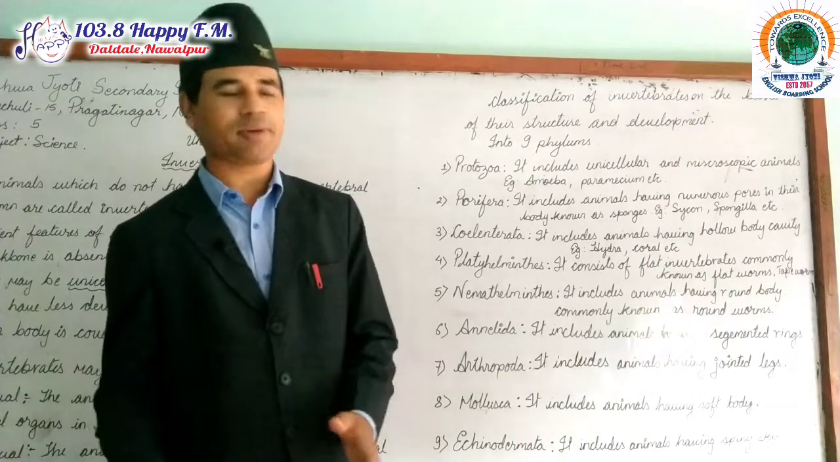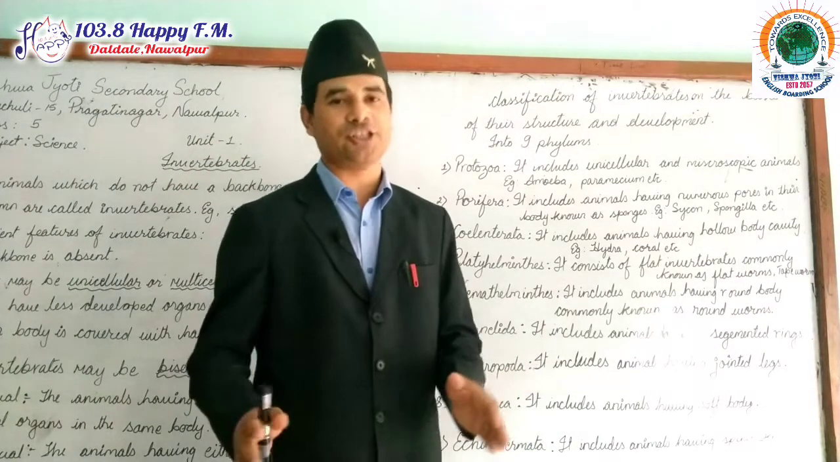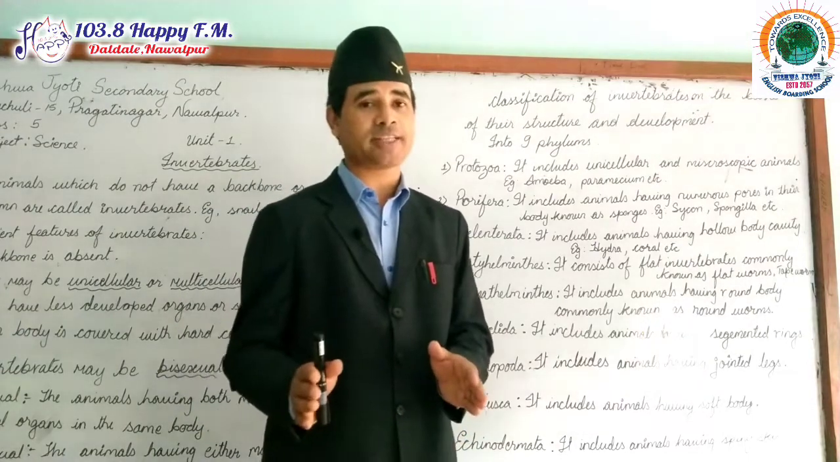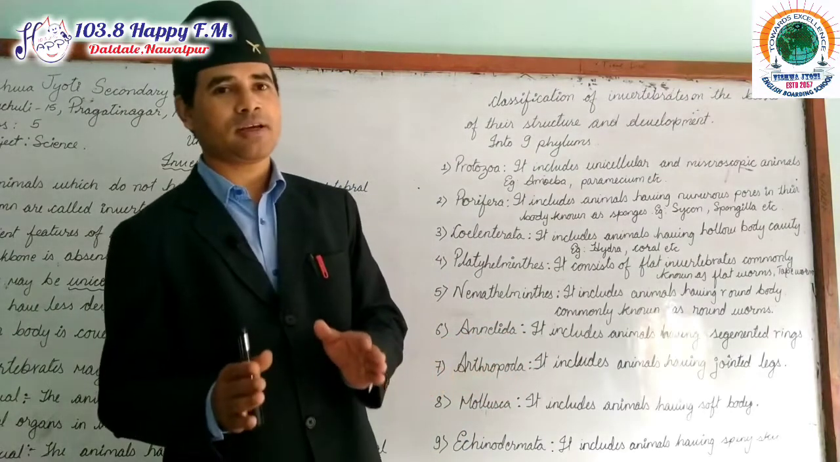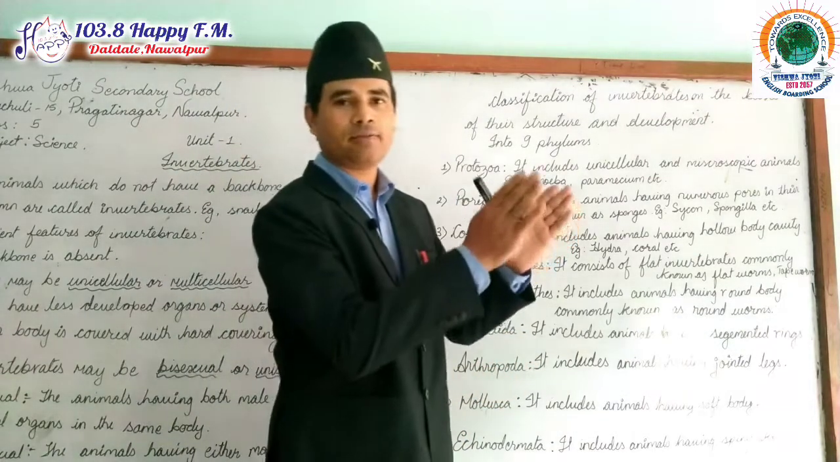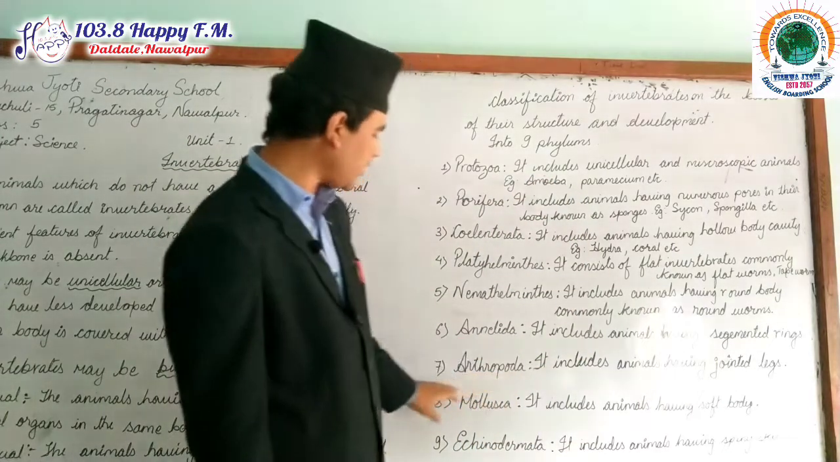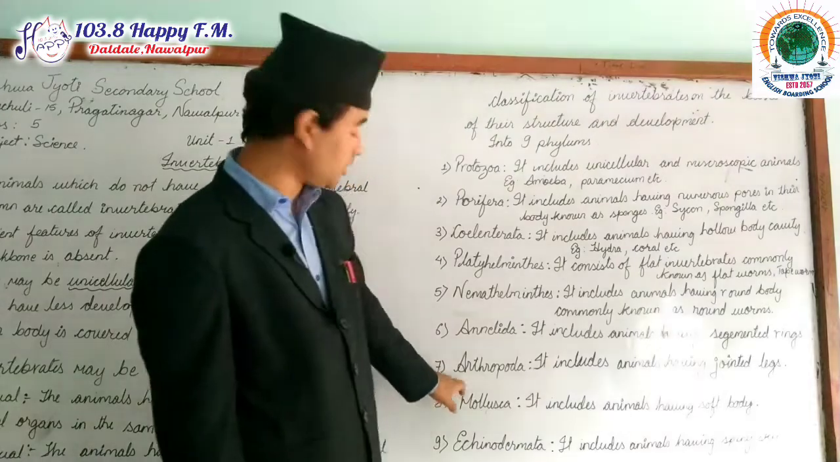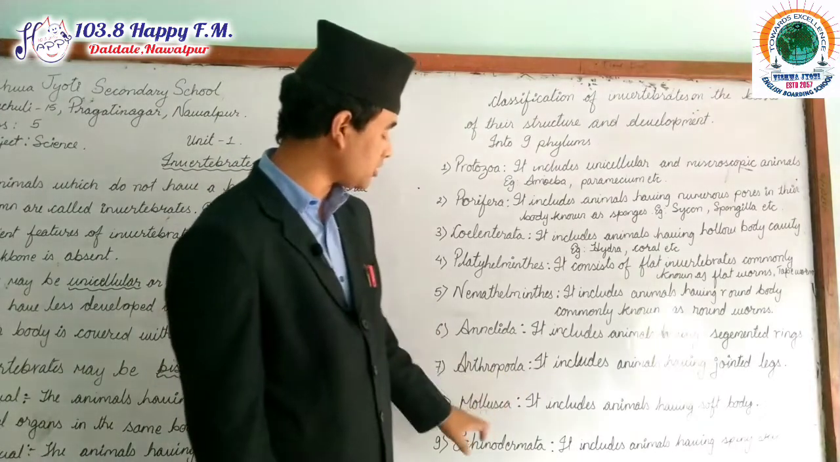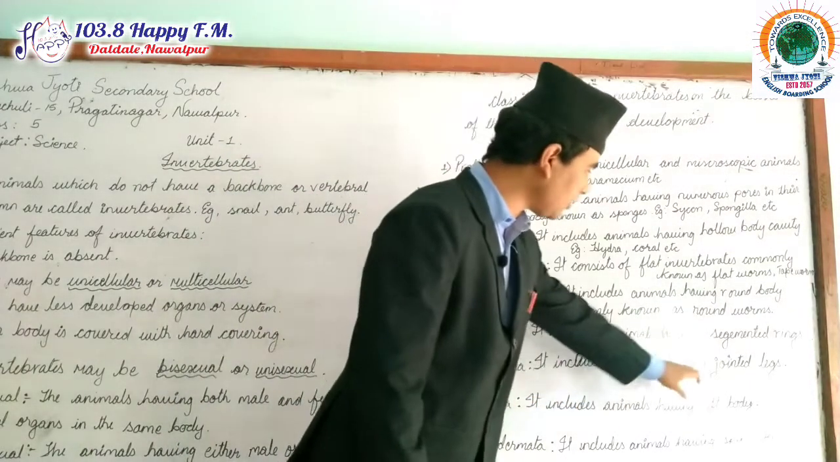Another very good example regarding Annelida is leech, because leech is also a parasite which depends for its food on other vertebrate animals. Okay, now Arthropoda. Regarding this one, dear students, this is a very important point, because Arthropoda includes animals having jointed legs.